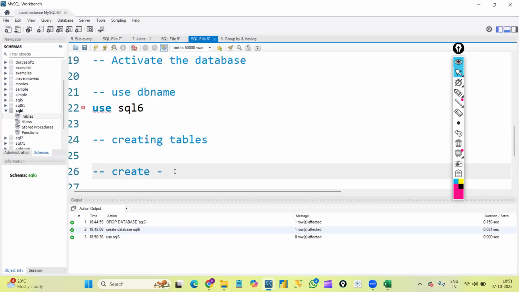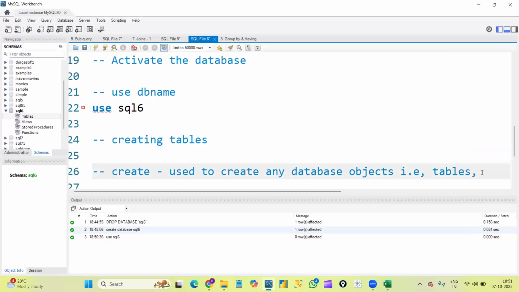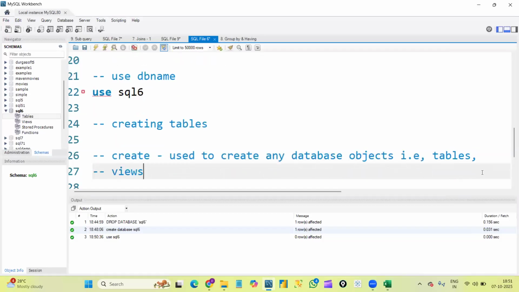Going forward in the next class, we will learn about SQL sublanguages. In that, we will learn about all the commands in detail. But here also, let me tell you, create is one of the commands which we will use to create tables. Okay, use it to create any database objects. That is, database objects in the sense it can be tables, can be views, it can be stored procedures. Okay, everything, whatever we want to create, we will use the create command only.